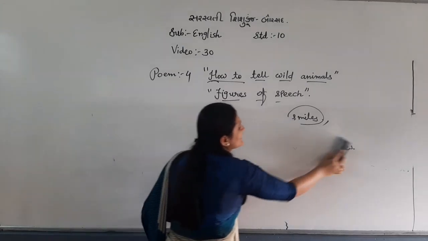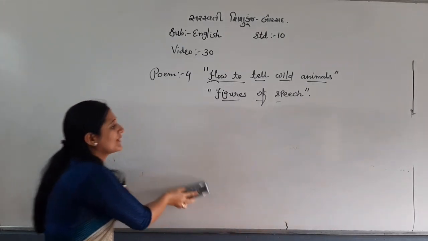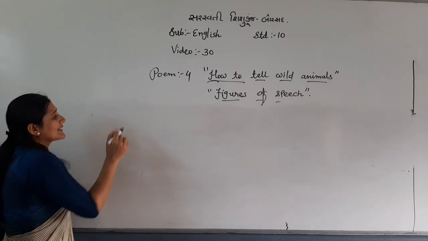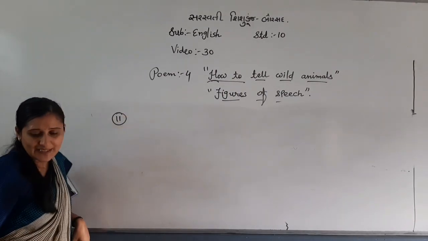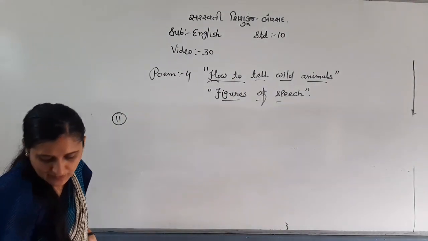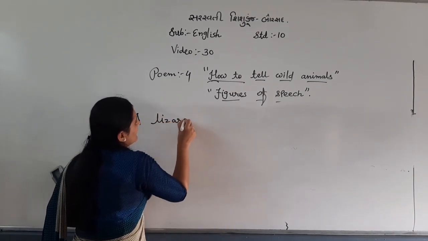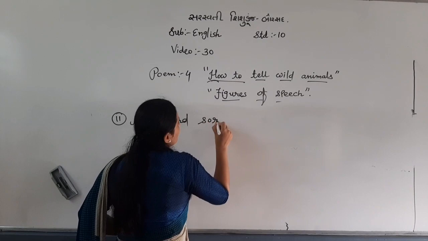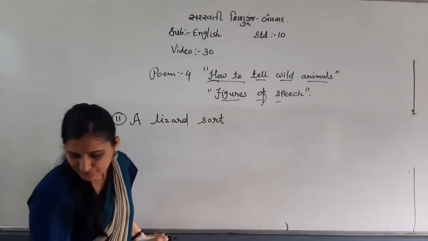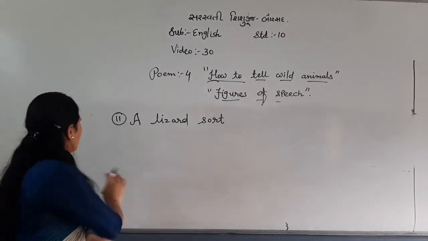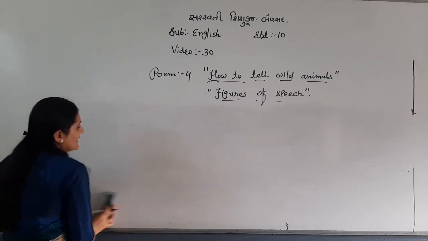See, in this one there are so many lines that show figure of speech. Right? So let's see next, number 11, that we have a lizard. Sorry, one minute. This is not the first line.